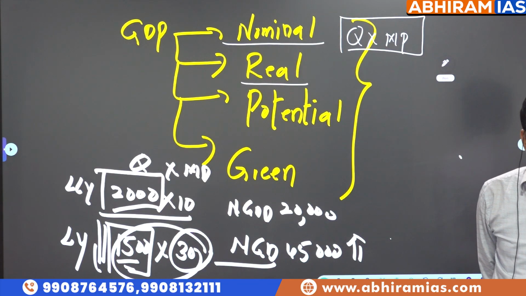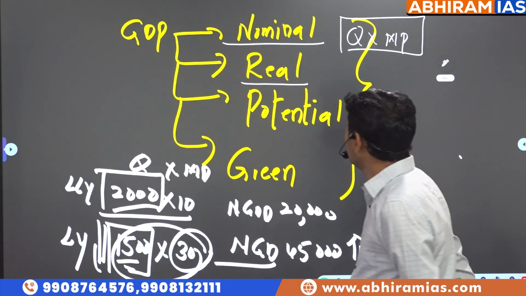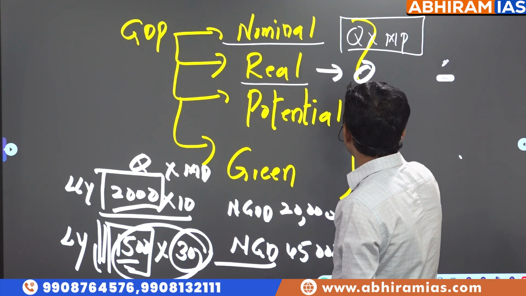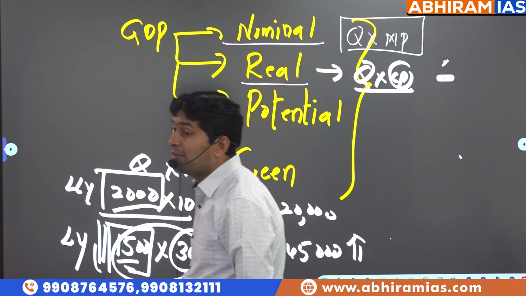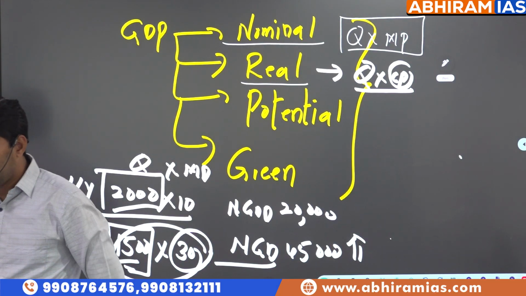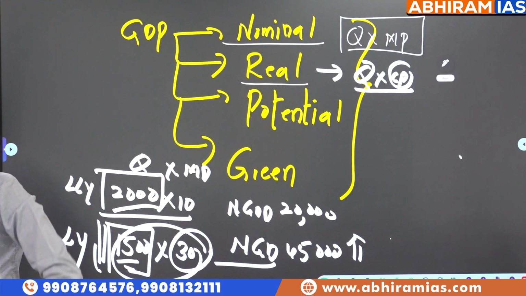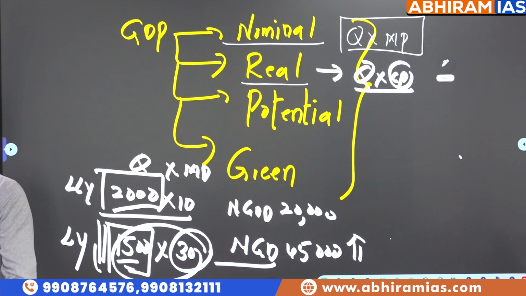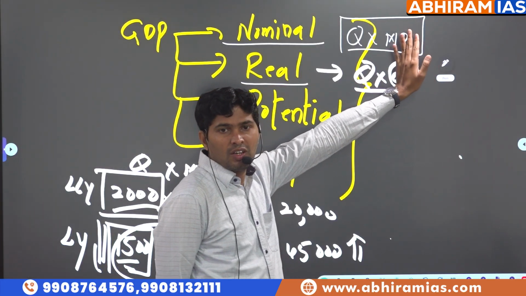We calculate not only nominal GDP but also real GDP. What is real GDP, sir? Calculate quantity of goods produced at CP. What is the meaning of CP? Constant prices of the base year. See, if I calculate quantity at market price, I am getting some number. That number may be misleading because market prices are influenced by inflation, demand and supply. So to know how much the output really changed, I am also calculating real GDP. At what price? Constant prices.